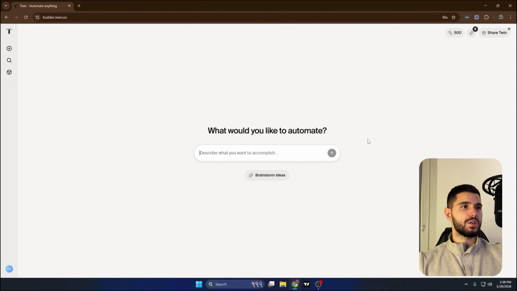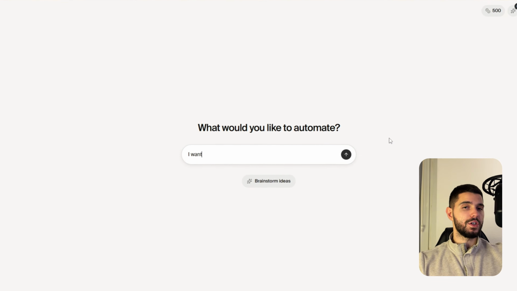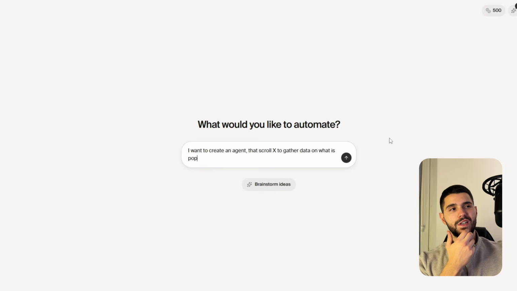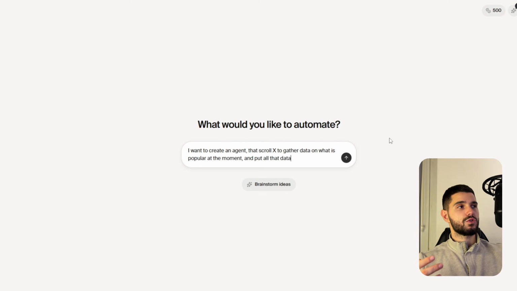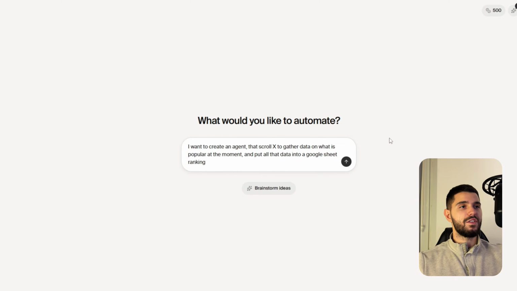So the first thing I wanted to try is to create an agent to scroll and gather X Twitter data. So let's say you're a business in marketing or whatever, and you follow some keywords on X. You want to see how those are performing. You want to see the popular tweets and so on. You can create an agent that does the scrolling automatically every single day at a specific time zone and saves it somewhere else. This is just pretty much the surface of what you can do with Twin.